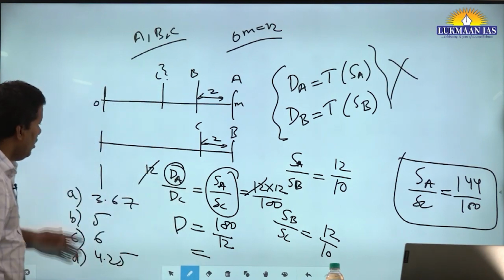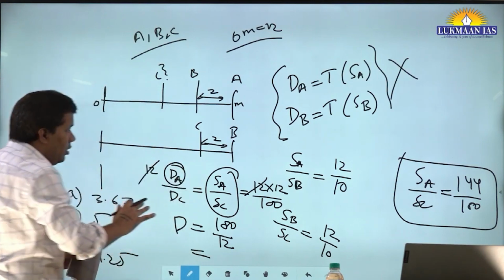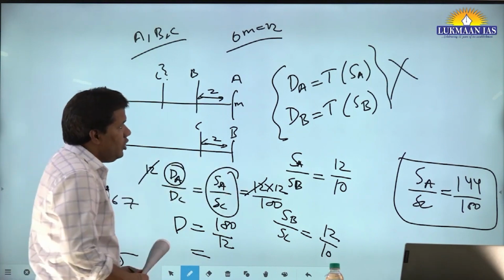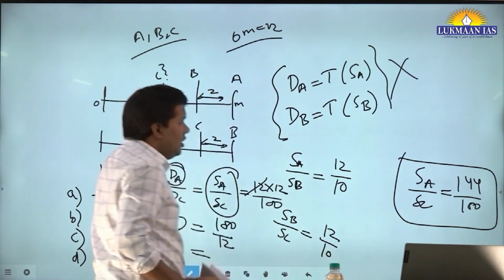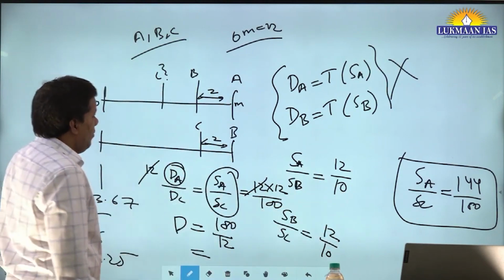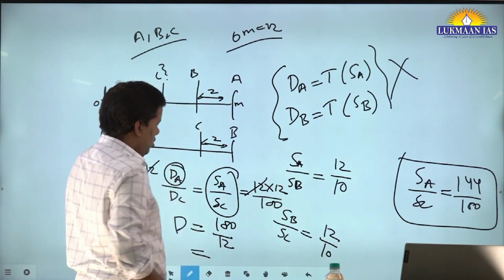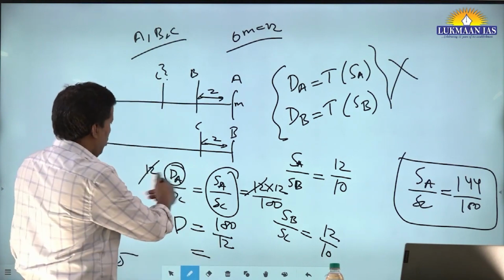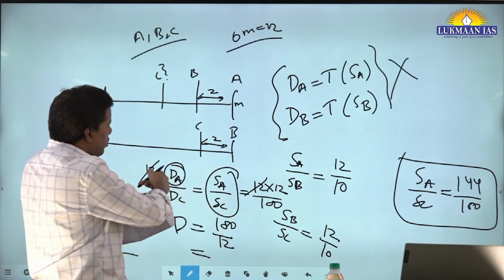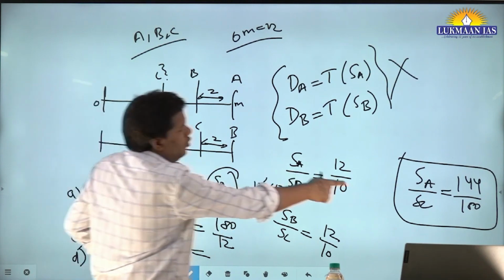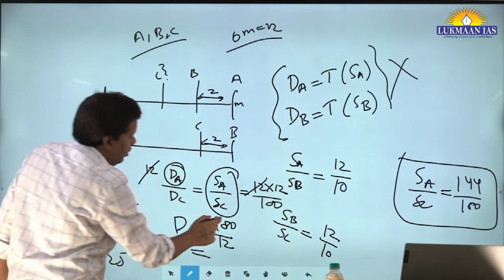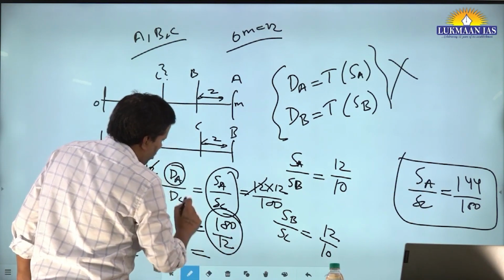100 upon 12 is how much? See, I am cancelling. If you are computationally very strong, you will not even write this step. From here only you will visualize that this number is 1.44, right? And that means I have to find out 100 upon 12. Because you know the distance of A is 12 kilometers and the speed ratio is 1.44. Immediately what should come to your mind? The distance traveled by C is nothing but 100 upon 12.